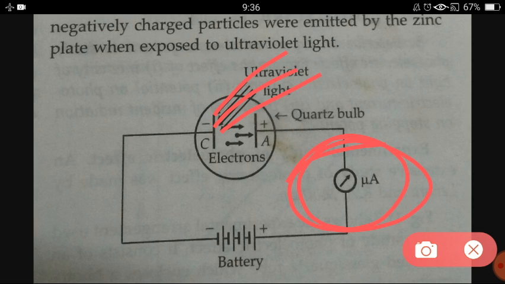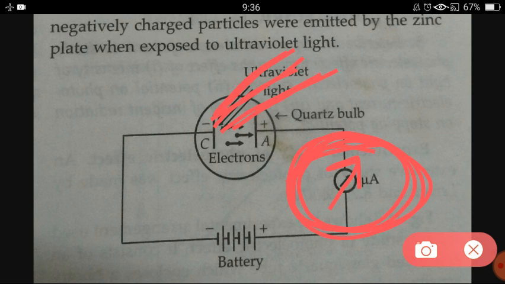When no light was there, this instrument was not detecting any current, but when light illuminates the negative electrode, at that time this ammeter was detecting the current. What does it indicate? It indicates that after the exposure of the negative plate in front of light, electrons come out from the plate.